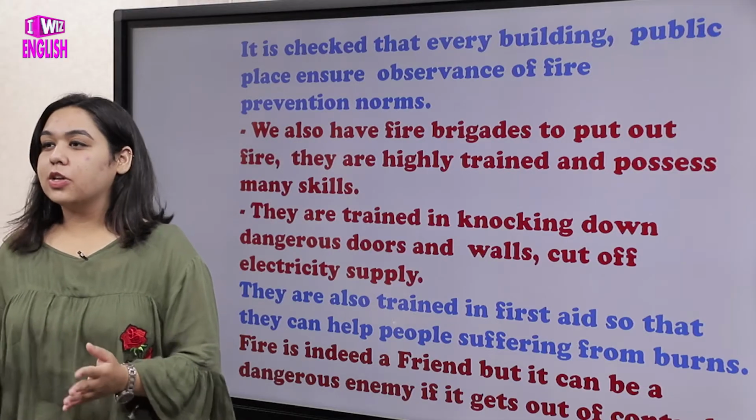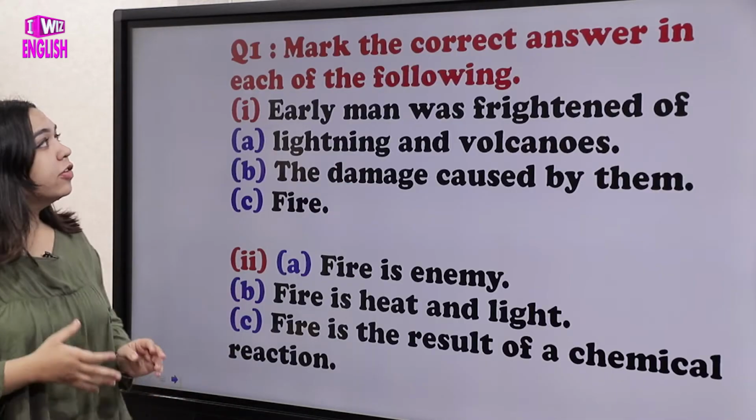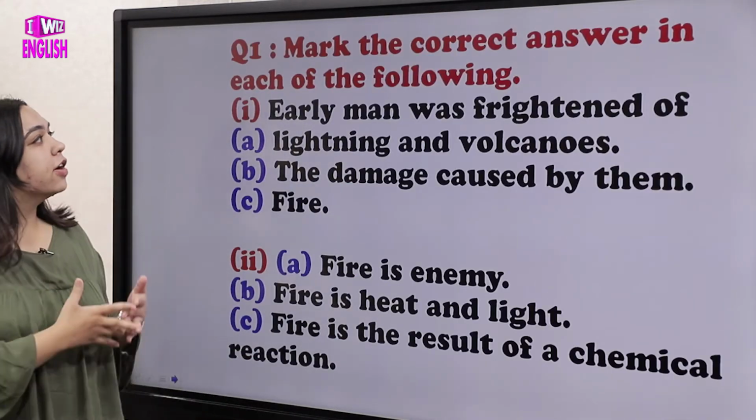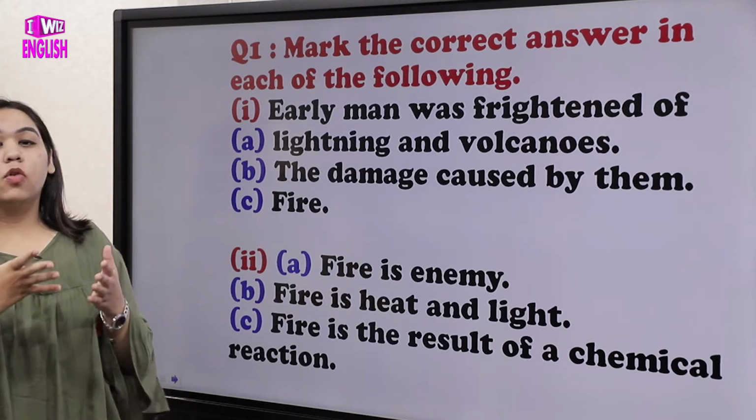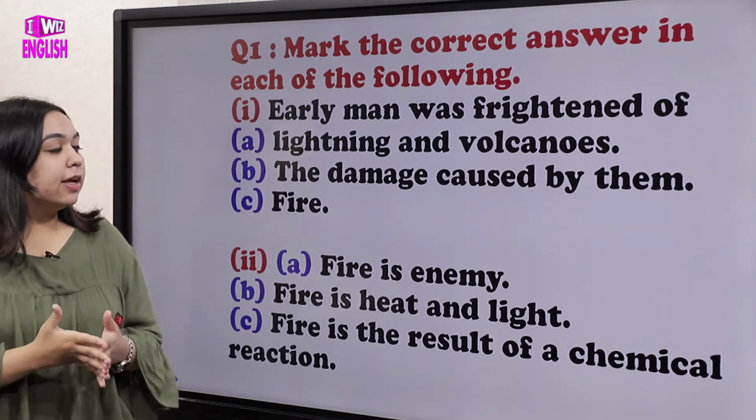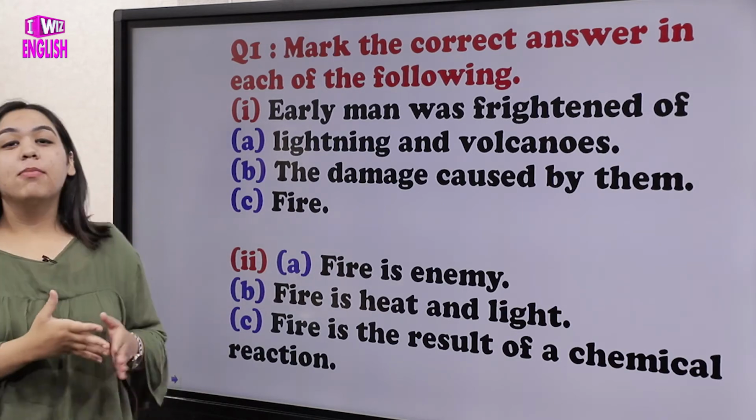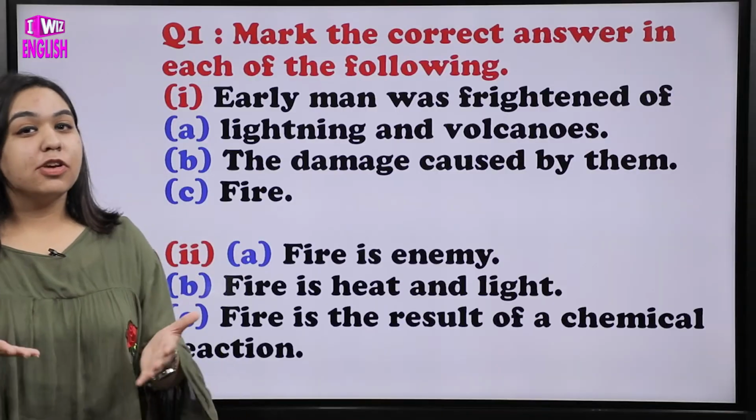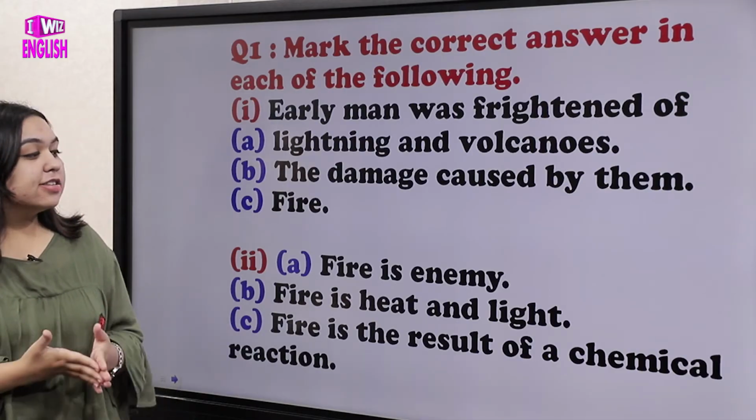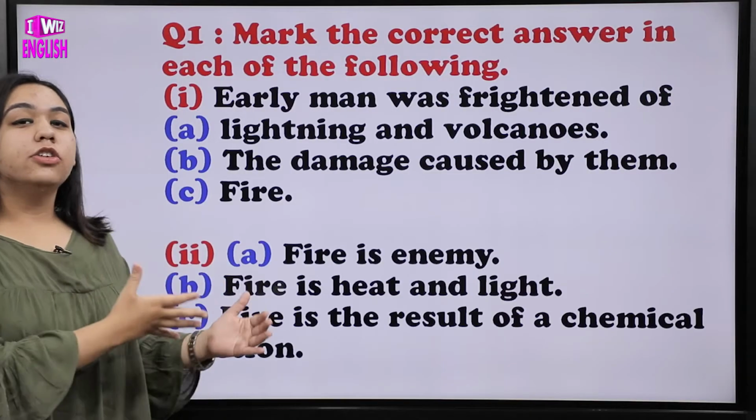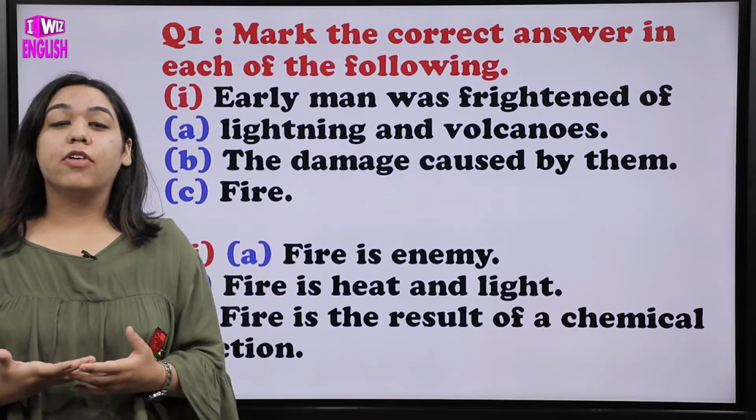Let us discuss the question answers of this chapter. The first question is: mark the correct answer in each of the following. Early man was frightened of lightning, volcanoes, the damage caused by them, or fire. So the early man was frightened by fire, which we have already discussed. Fire is an enemy, fire is heat and light, fire is the result of a chemical reaction. You have to choose the correct option about fire which is true.